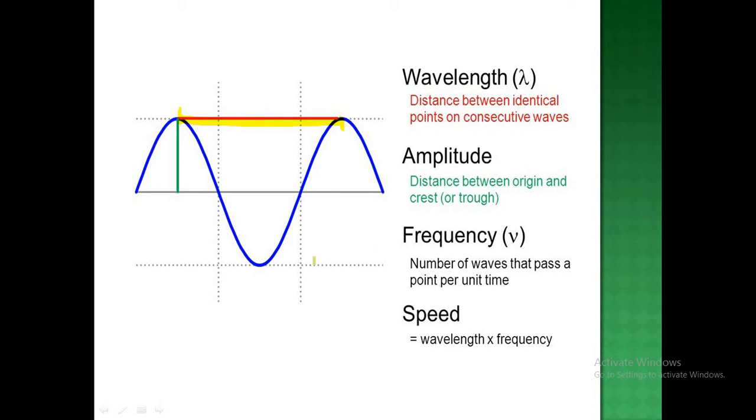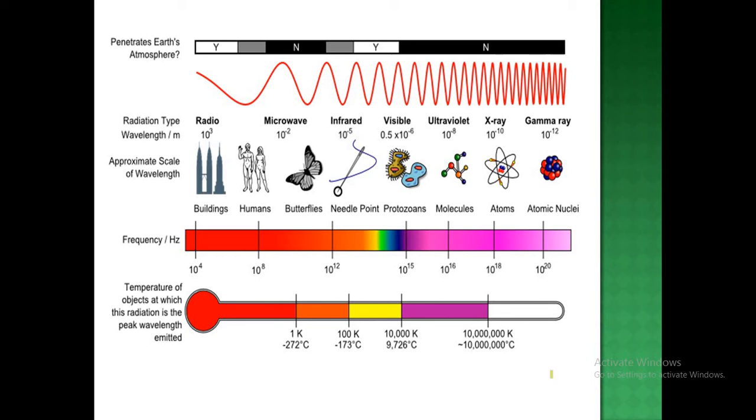The second is amplitude. You can see that the maximum height, the maximum distance between the origin and the crest or a trough, is known as amplitude. The frequency is the number of waves that pass a point per unit time, and speed is, as we have clarified, wavelength into frequency.